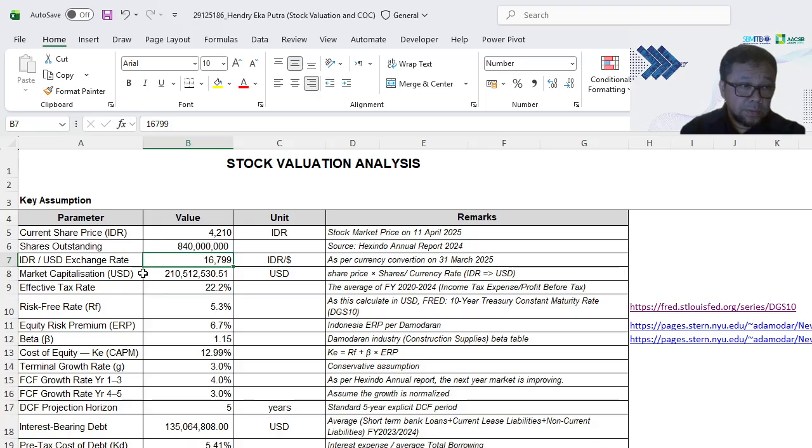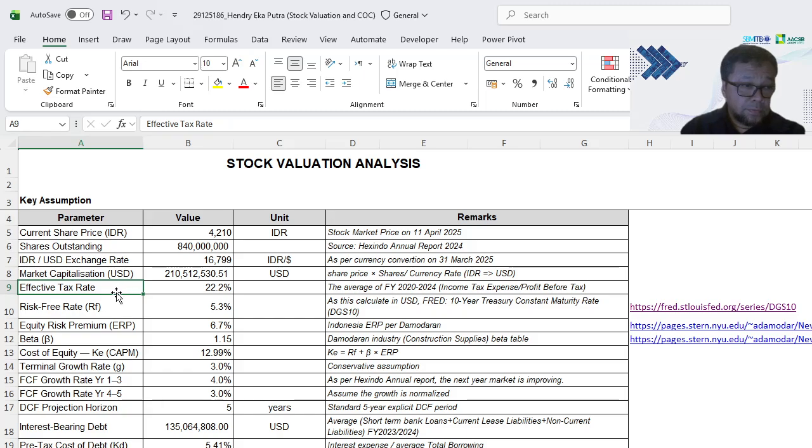Based on this data, you can find the effective tax rate. I got 22.2%, which comes from the average of income tax expense and profit before tax based on the financial reports from 2020 until 2024.